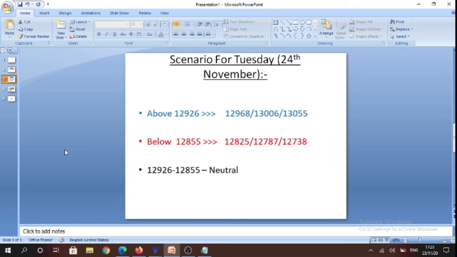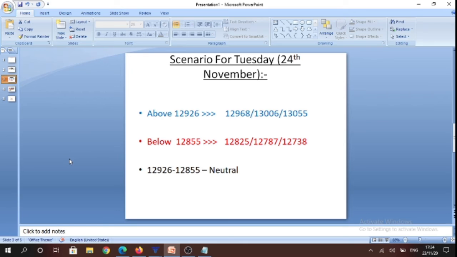The scenario for tomorrow is, above 12,926 levels, we can trade towards 12,968 levels, 13,006 levels, and potentially 13,055 levels. On the flip side, below 12,855 levels, the market can trade towards 12,825, 12,787, and 12,738 levels, potentially speaking. Conservative traders can refrain from making any trades in the 12,926 to 12,855 price range, and aggressive traders can look for shorting opportunities even below 12,926 levels.